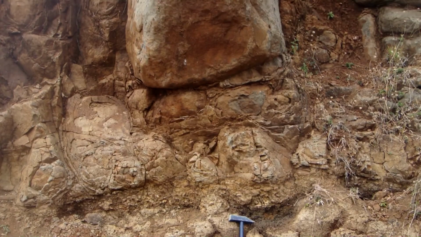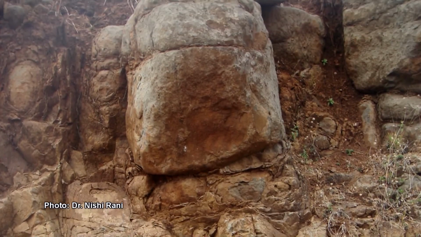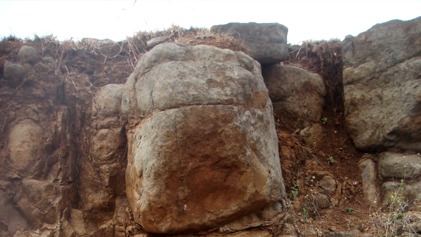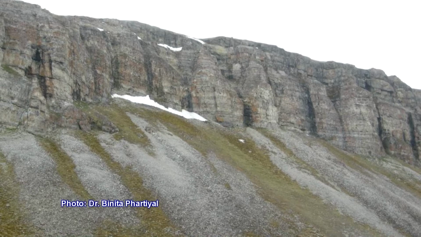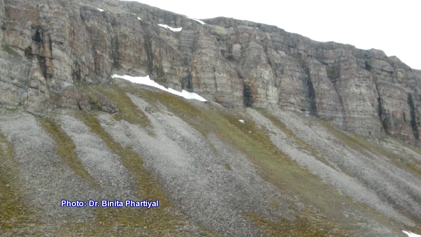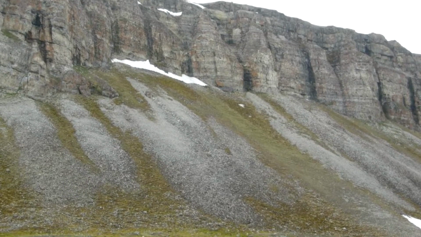Immature soil means it is not mature. The upper layers of the soil are removed and the rocks below the soil are exposed. The weathering then forms new soil from the exposed rock. This is because there is not enough time for the layers to form, or in some places the soil which was formed is transported from its place to another. For example, in case of glacial erosion, the upper layers of soil are removed away, and what you see is an immature soil.